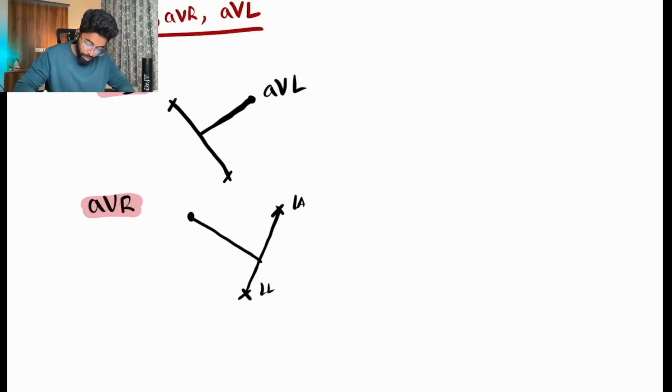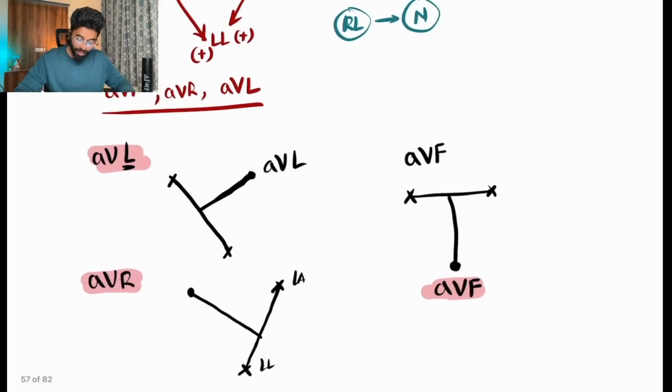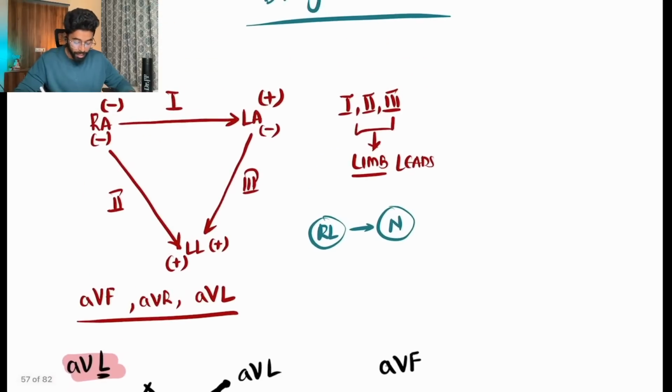And if I wanted AVF, then I'll make both right arm and left arm disabled, and I will be having AVF, the foot lead, as the next limb lead. So these will be the 6 limb leads, that is AVL, AVR, AVF, and 1, 2, 3.